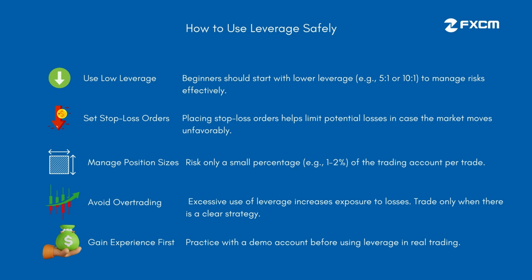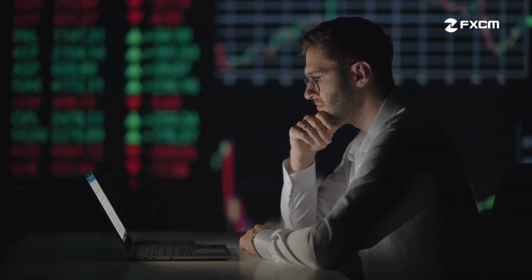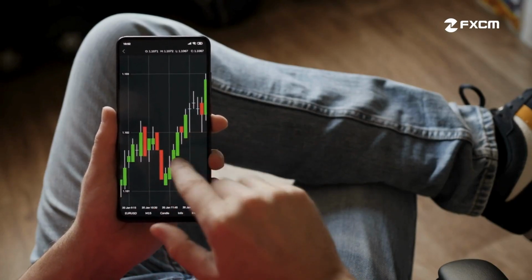Leverage is a powerful tool that can enhance trading profits, but also poses significant risks. Using it wisely with proper risk management ensures that traders avoid excessive losses and remain in the market for the long term.